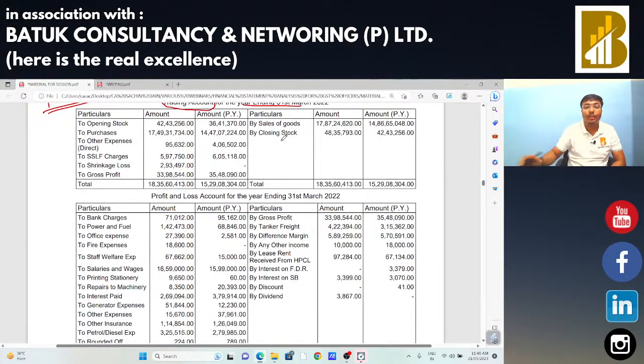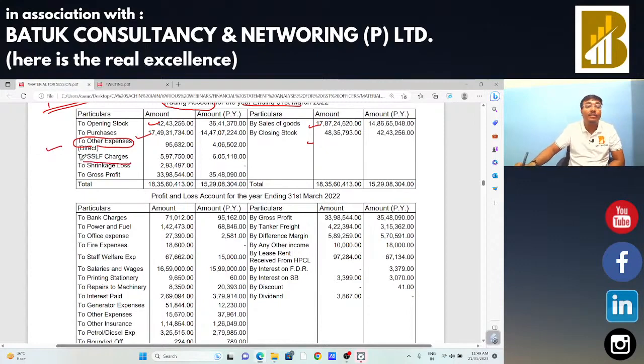Now, trading account. Sir, sales we are going to check. Opening stock is also there. Purchases is also there. Closing stock is also there. Sir, other expenditure. We need to check what is the nature of this type of other expenditure. Maybe they have put freight in other expenditure. If they included the freight in the other expenditure, in that case we need to check the same. So we need to check the nature of other expenditure.